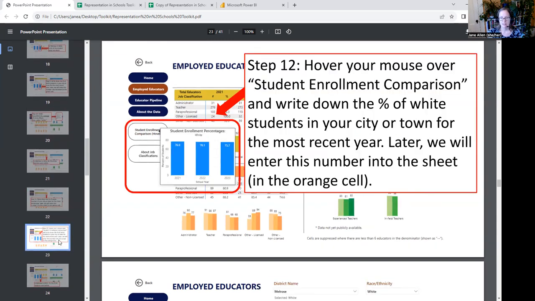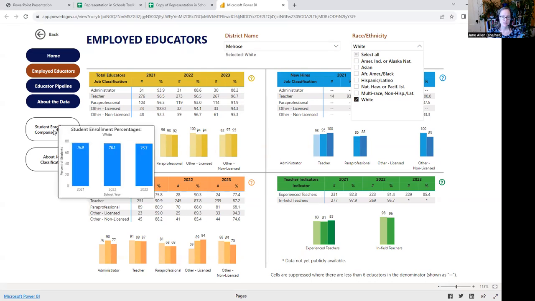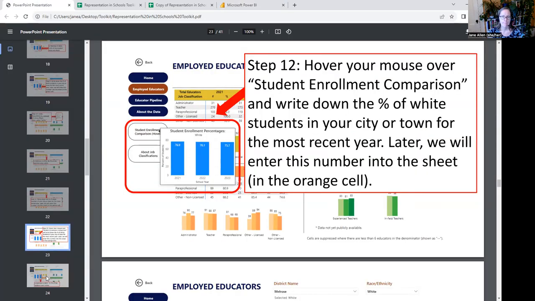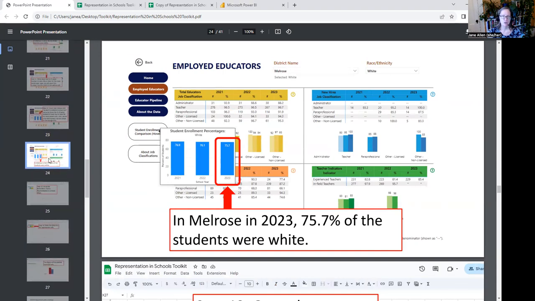And then we need to get the comparison data for students. So again, we're going to hover over that box that says student enrollment, and we're going to write down the proportion of students that are white, and we're going to write the word orange next to it. Let me show you. So go to student enrollment, hover over it, it will fill. And then we're going to write down 75.7. That's the proportion of students that were white, and write the word orange next to it. Okay, this is just reiterating the proportion of students that were white.